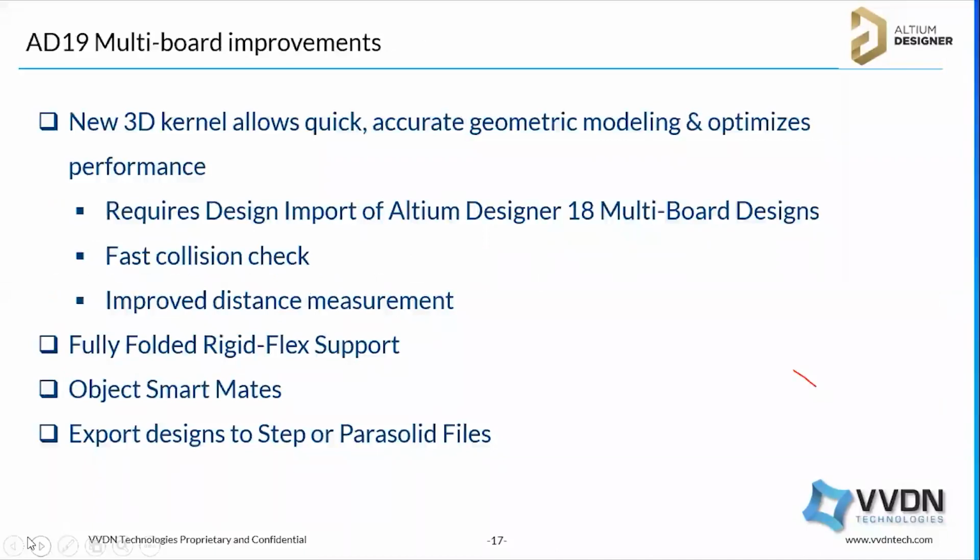And what improvements have been implemented in 18.19? As I said, the mating we have improved. It's a smart mating now. You can simply click and it will get aligned with the plane or axis. We also have collision detection. While mating the boards, or while mating the enclosure with the PCB, if there is any collision, it will detect and highlight that, and we can measure the distance. That is implemented in 18.19.